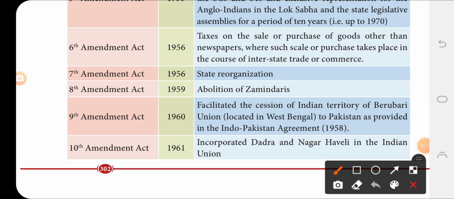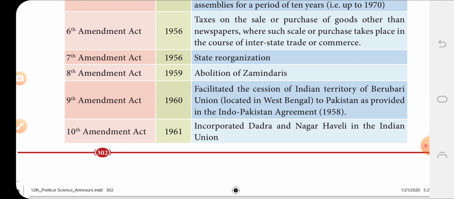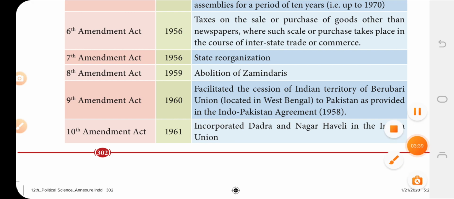Eighth Amendment Act, 1955: abolition of the Zamindari system, which was abolished in 1959. Ninth Amendment Act, 1960: the Berubari Union was provided to Pakistan according to the agreement of 1958.